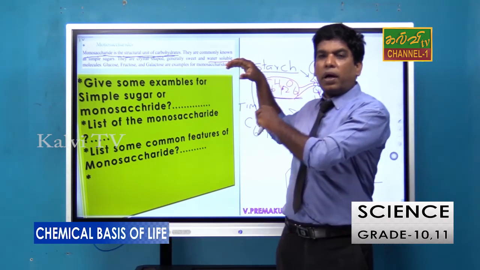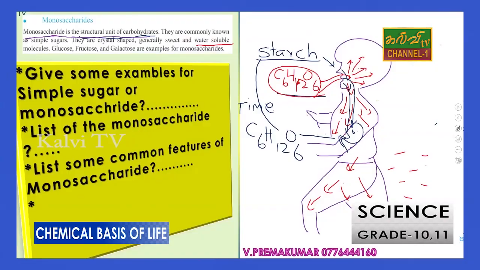Monosaccharide is soluble. So give some examples of simple sugar, or monosaccharide: fructose, glucose and galactose. List some common features of monosaccharide. We already studied sweet taste, water soluble, mostly crystal shape, and mostly used for producing energy, right?